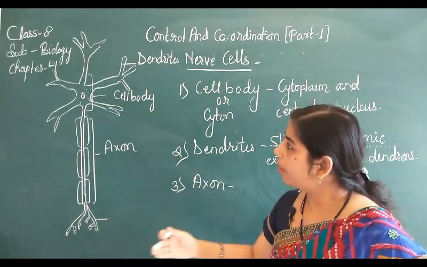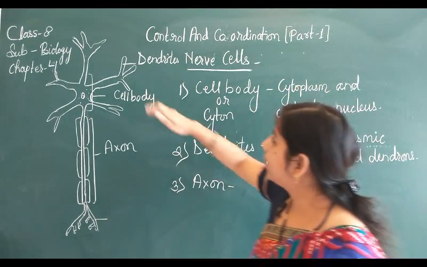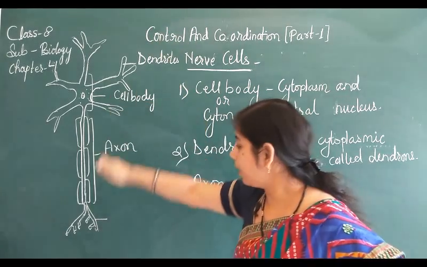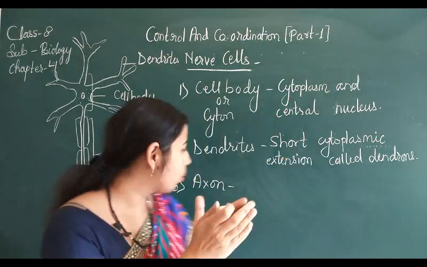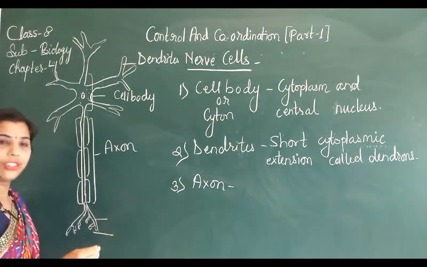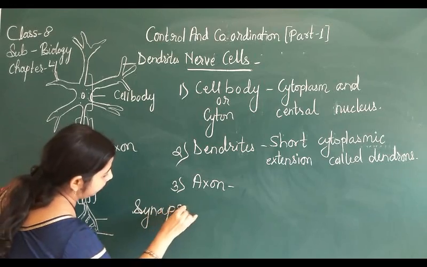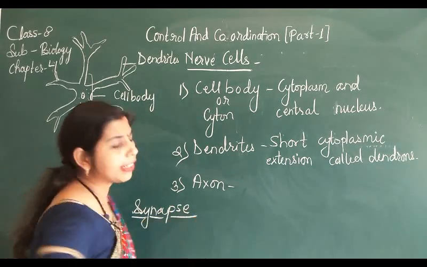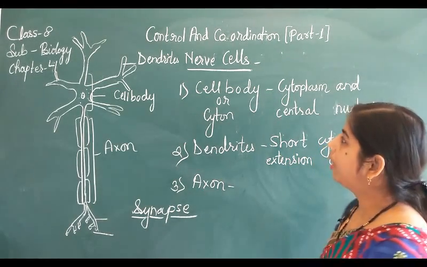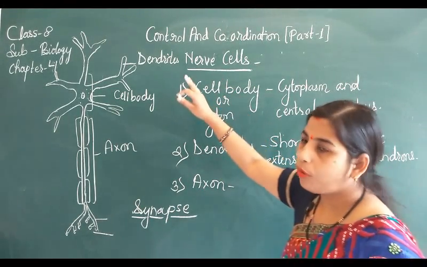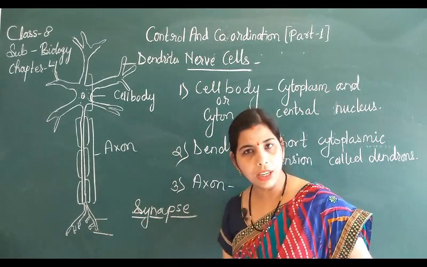एक के बाद एक दूसरे से joint होते जाएंगे. और keep it in your mind always that the dendrite is going to join with the next neuron's axon terminal, and the junction where they are going to join, that junction is known as the synapse. What is synapse? Keep it in your mind also. The synapse is the junction where the dendrite of one neuron is going to join with the axon terminal of the other neuron.